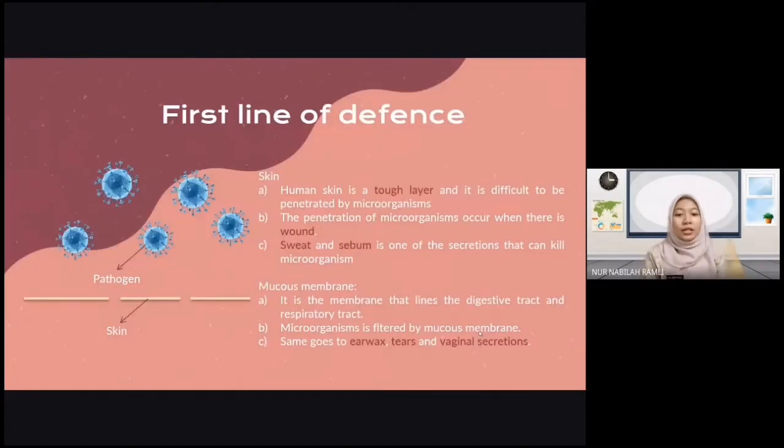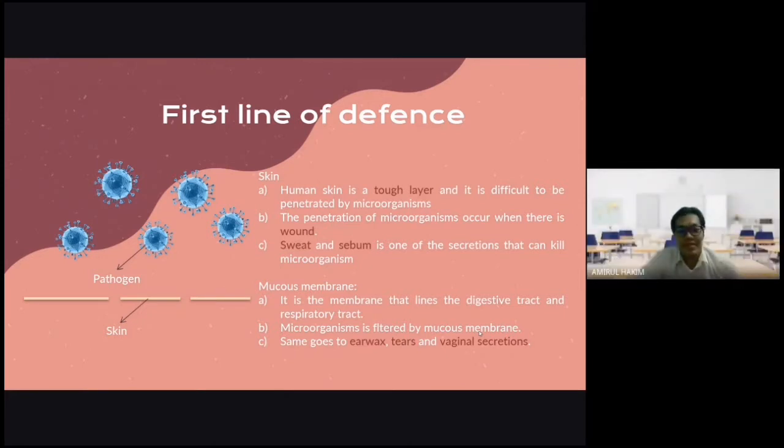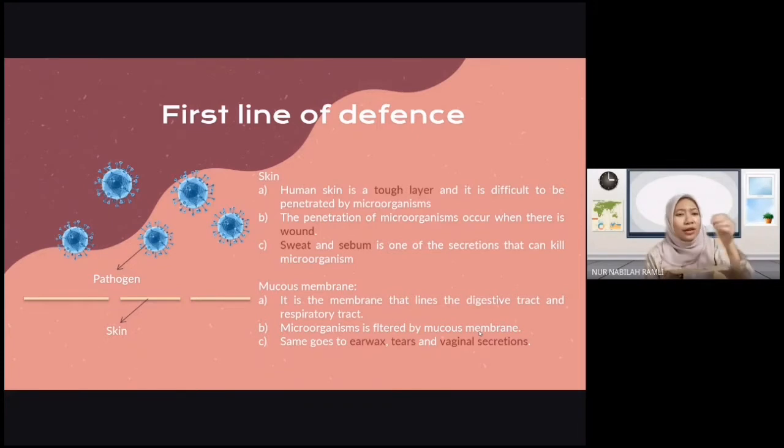Now let's check it out one by one. First, this is our first line of body defense. It involves your skin and also your mucous membrane. Previously, I told you that skin is a very tough layer and it's not easy for the pathogens from the outside to penetrate. But the pathogens can penetrate if there is a wound. Yes, if there is a wound, then the pathogen can penetrate into the body.